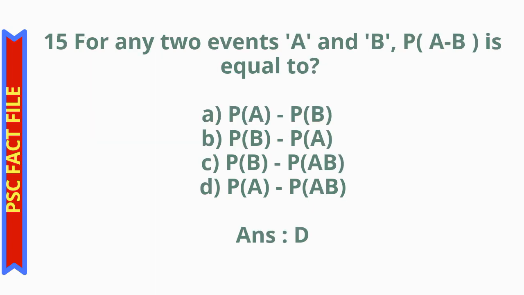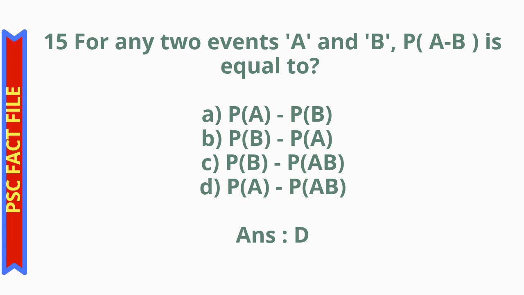Question number 15. For any two events A and B, probability of A minus B is equal to option A, probability of A minus probability of B, option B, probability of B minus probability of A, option C, probability of B minus probability of AB, option D, probability of A minus probability of AB.